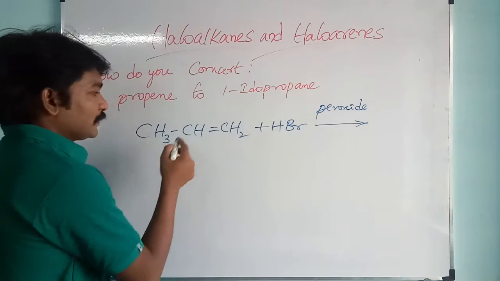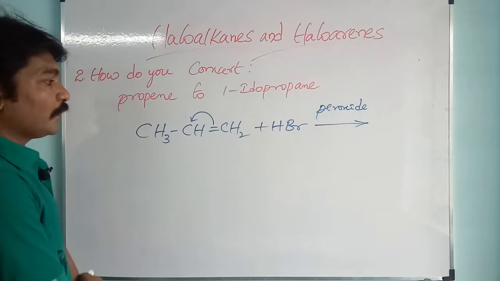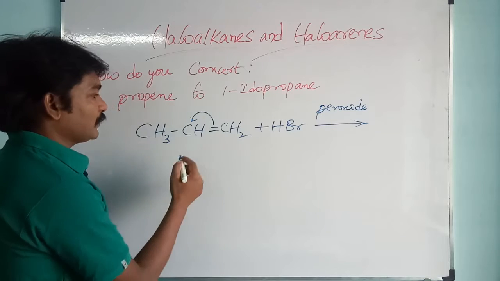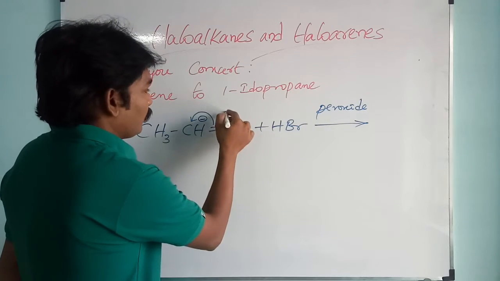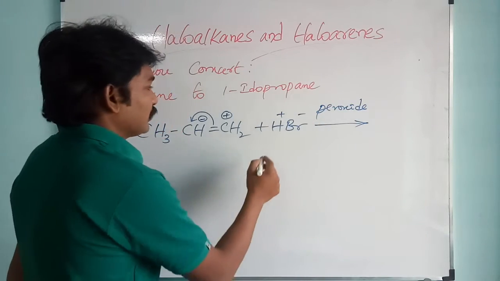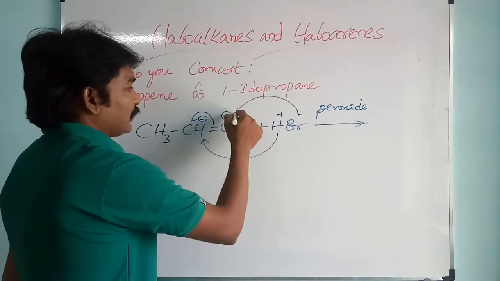One of the bond pair will shift to this carbon, and as a result this becomes negative and this becomes positive, and here H plus and Br minus are there. This one will move here and this one will get attracted here.